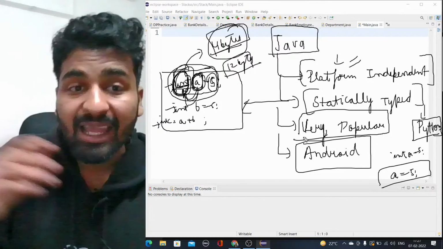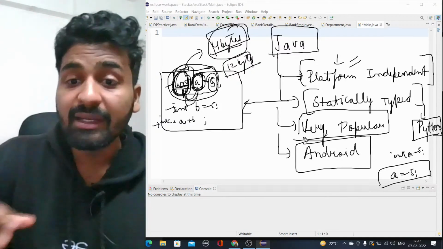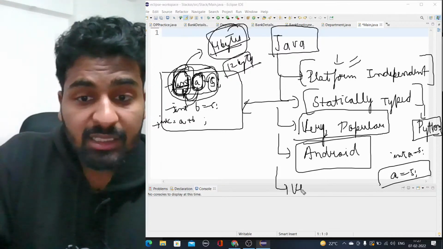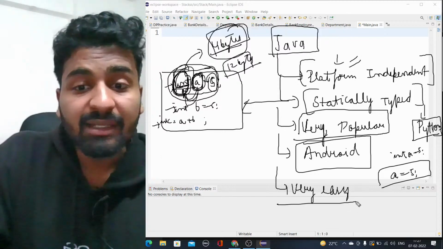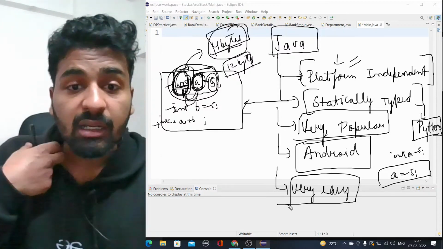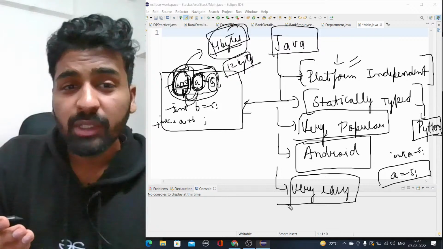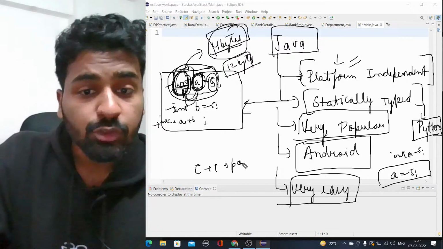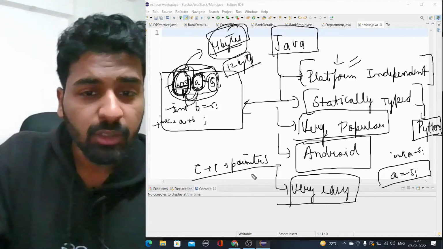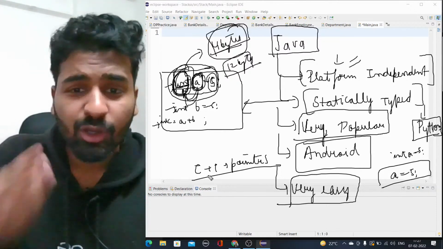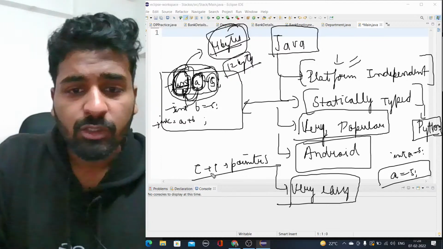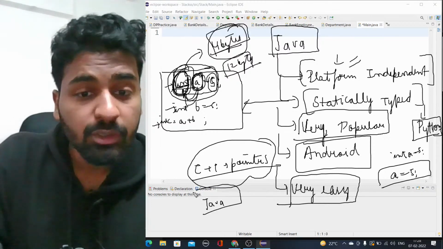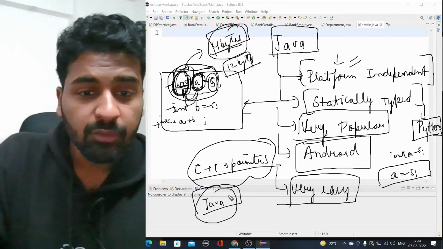Android, it is the main language of Android. Right now Kotlin is coming, but it is the main core language of Android. Everyone is using it already. And it is very easy as well. In what terms? Languages like C++ have pointers, right? That sometimes is very difficult to understand. Like me, I started Java because I didn't want to do pointers. So C++ has pointers, Java doesn't have pointers, so it becomes very easy in Java.